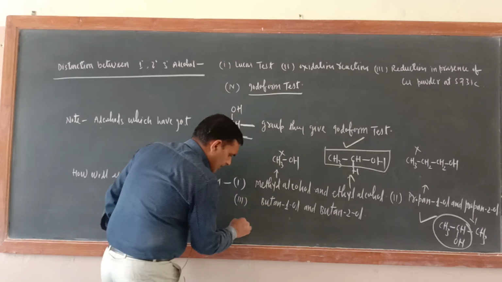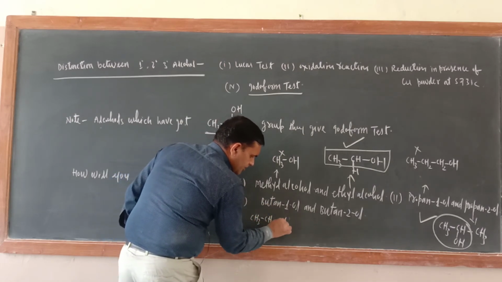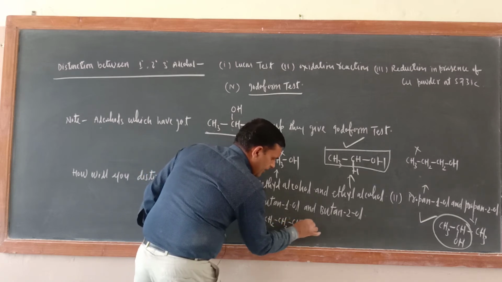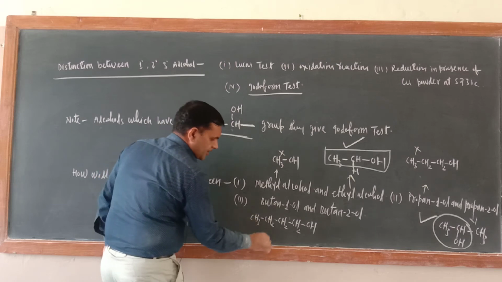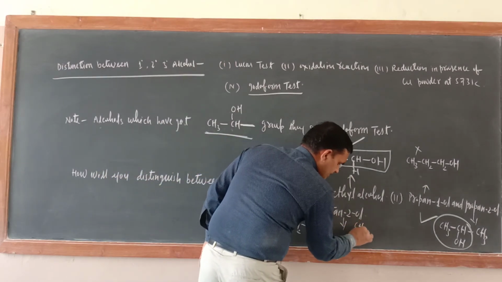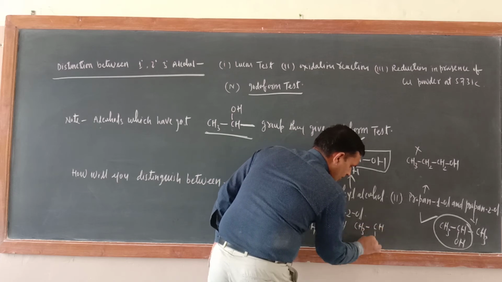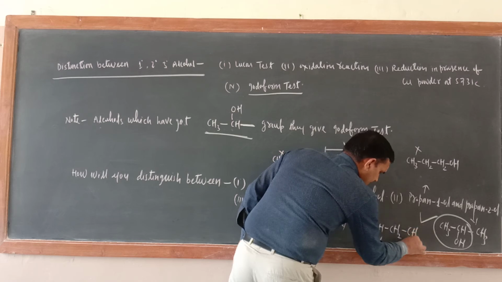Same thing for this one, butane 1-ol, CH3CH2CH2CH2OH. Here the CH3CHOH group is not there. This will not give the test. What about butane 2-ol, CH3CHOH and here CH2CH3?